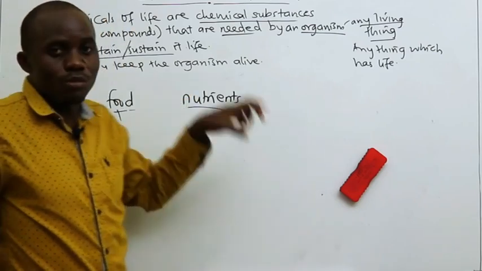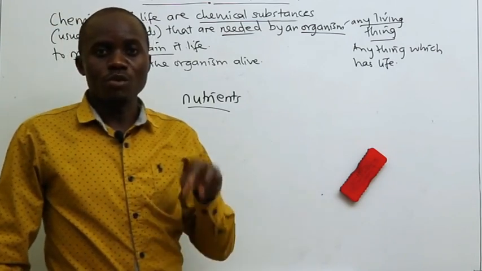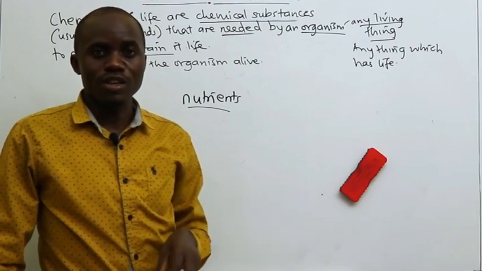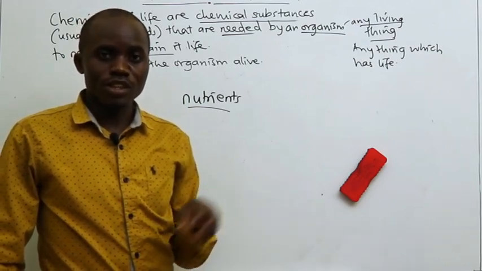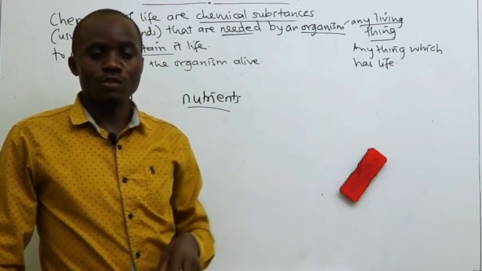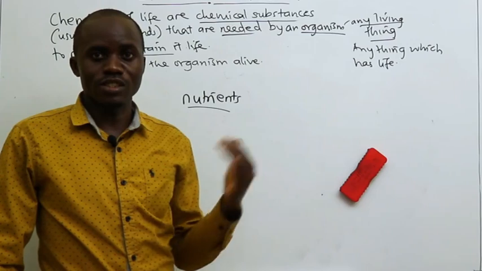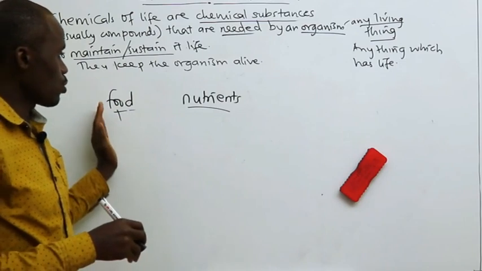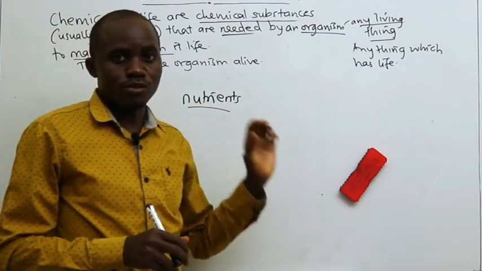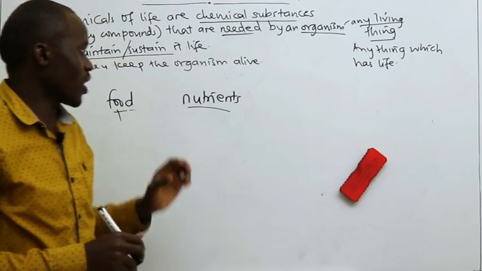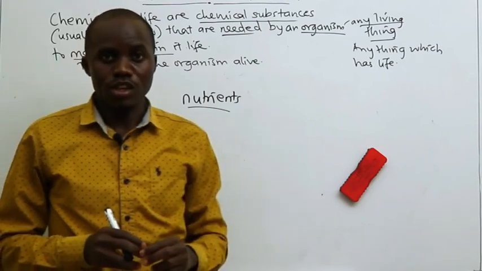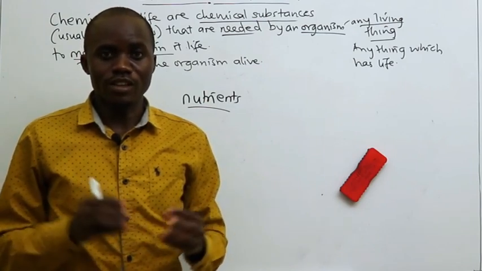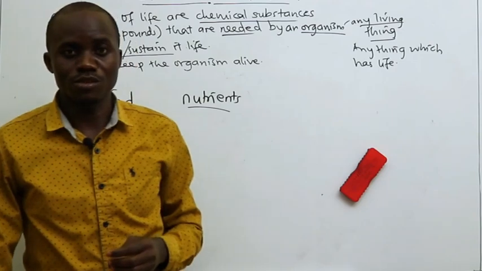So if you want to know how the body obtains the chemicals of life, whenever you eat food, you are obtaining the chemicals of life from the external environment. Even the plants that make their own food obtain the raw materials for making the food from the environment, that is carbon dioxide and water. So this is still the introduction of chemicals of life, and you follow in the next video to understand more about the introduction, so that you can understand the basic requirements of the topic. See you in the next lesson.